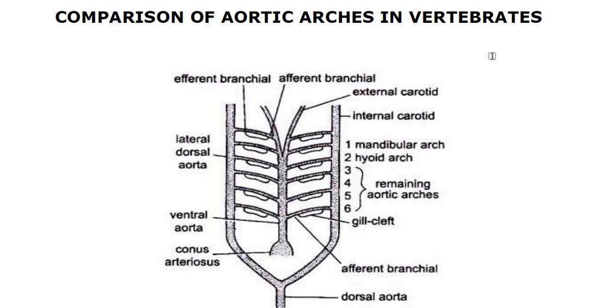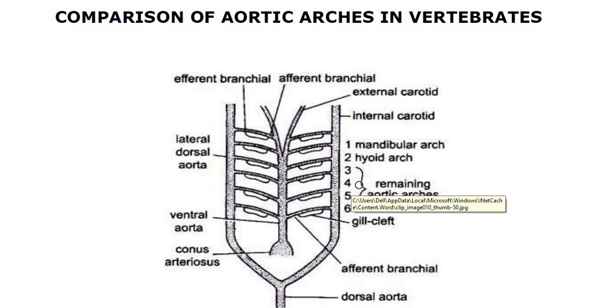The number of aortic arches during the embryonic stage is 6. And these 6 aortic arches are designated by Roman numerals. So in the diagram we can see the numberings 1, 2, 3, 4, 5 and 6.